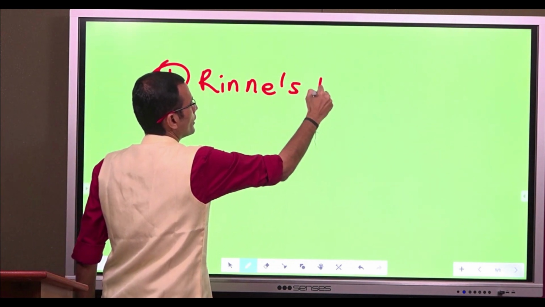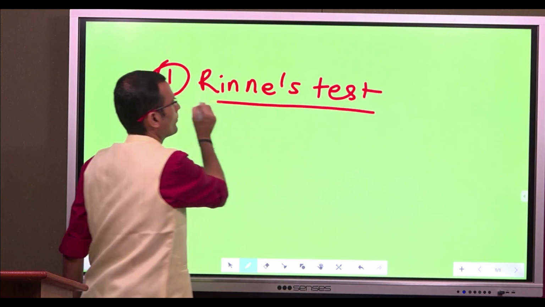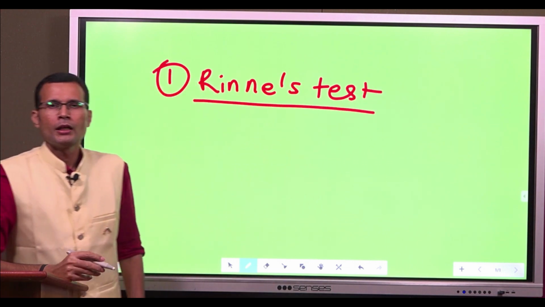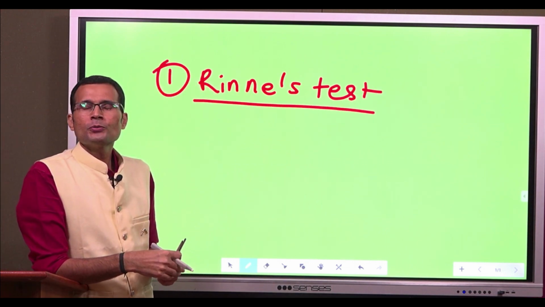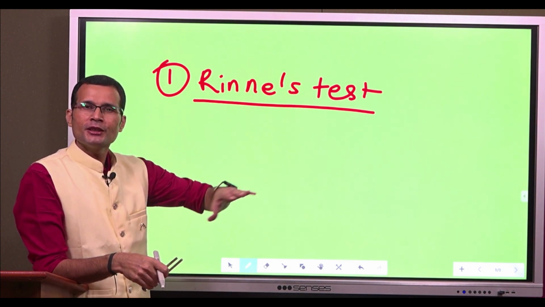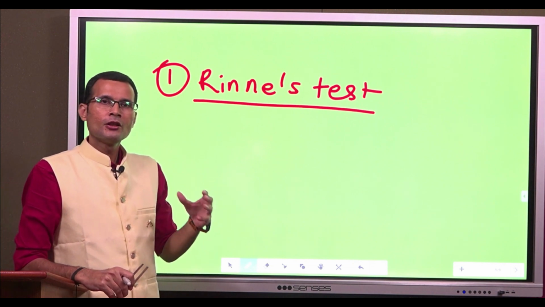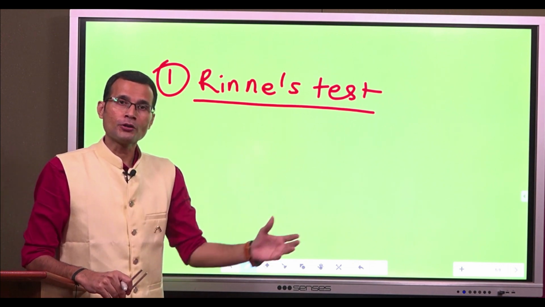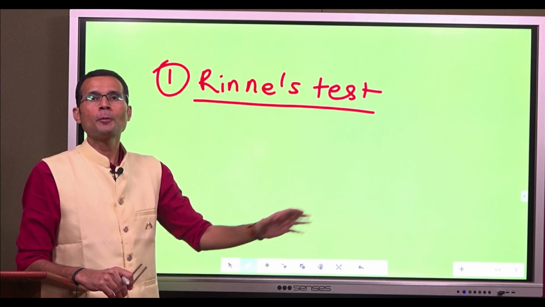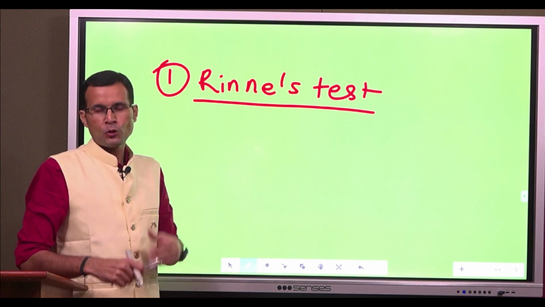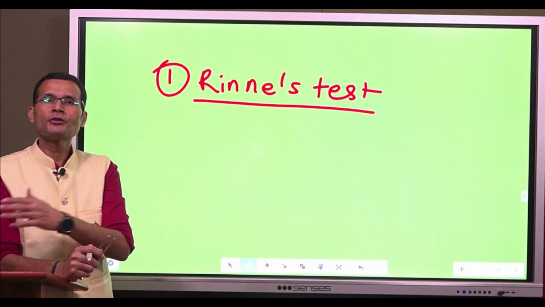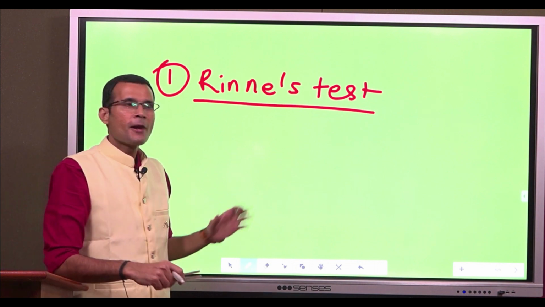First, the Rinne's test. Just for the sake of remembering, this is the only test probably when the test is positive, the person is said to be normal. Normally when we say a test is positive, it indicates some abnormality, right?